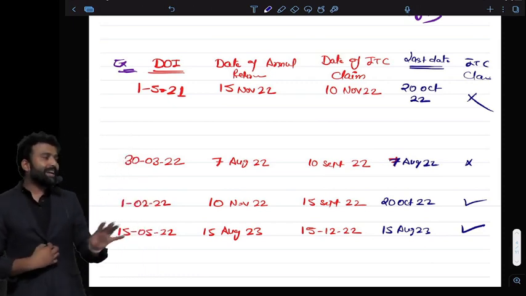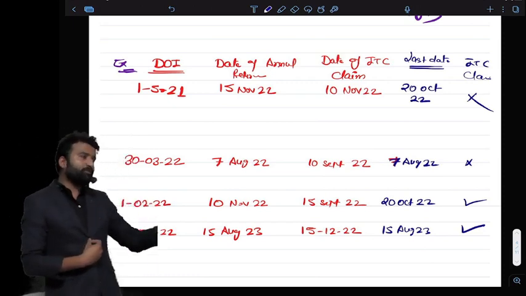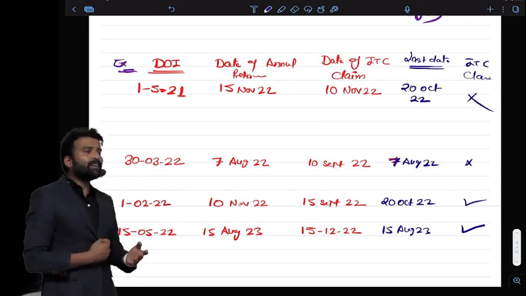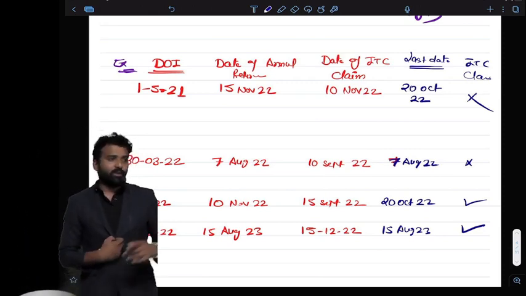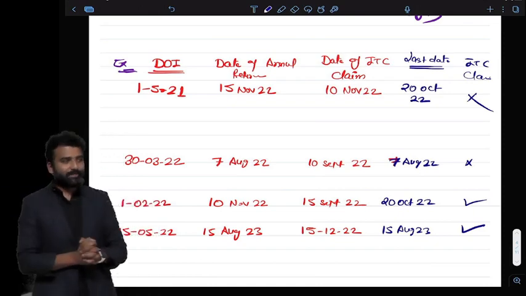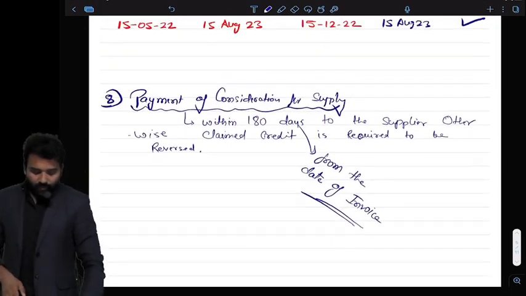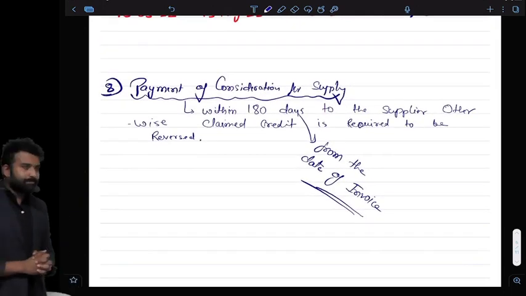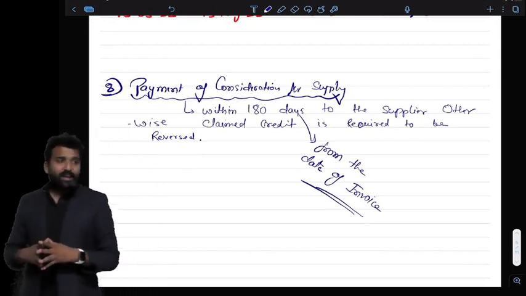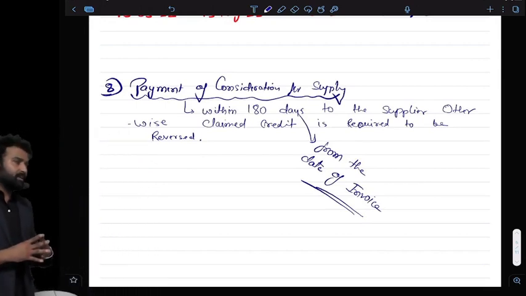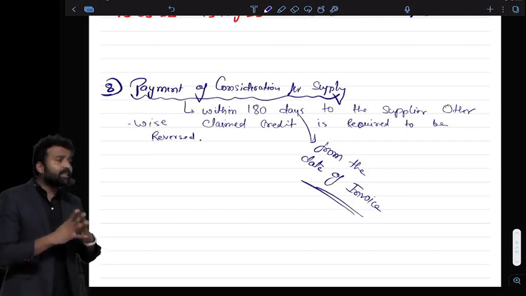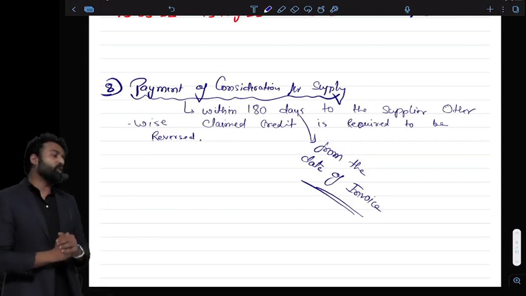Actually, there are 3 different dates. If you opted for quarterly return, then it might be 22 or 24. If it is a monthly return, then it is 20th October. So that is the due date, 20th October. Now, the condition of payment is very simple. If I have bought something on credit, then I have to pay the consideration within 180 days. Otherwise, I have to reverse the ITC.